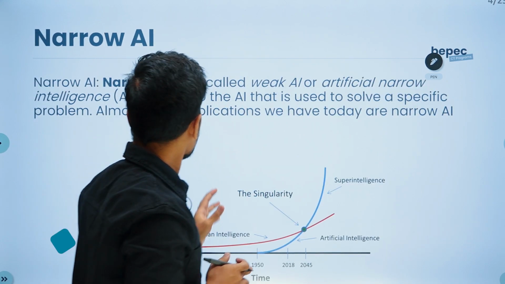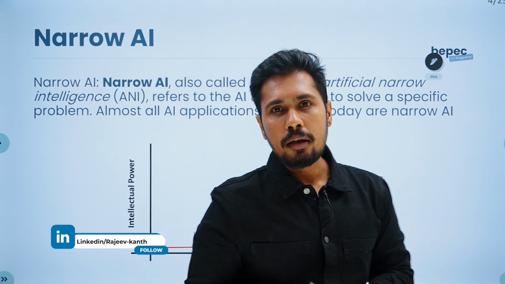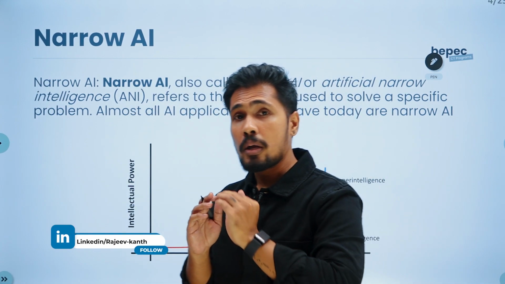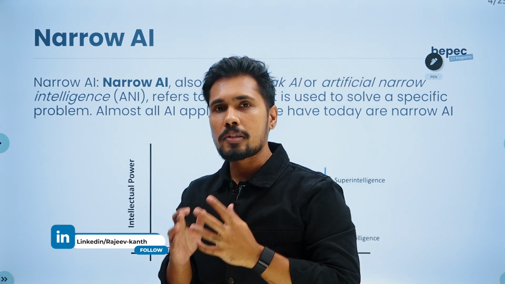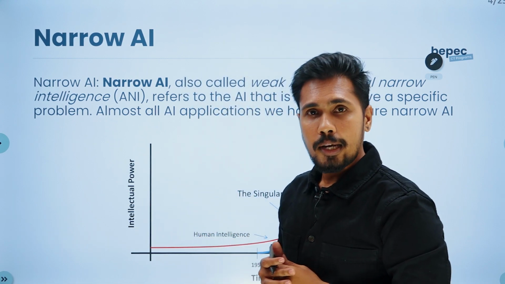Before that, whenever we go to AI, before we discuss the growth of AI and the fall of AI, there are majorly three types of AI.